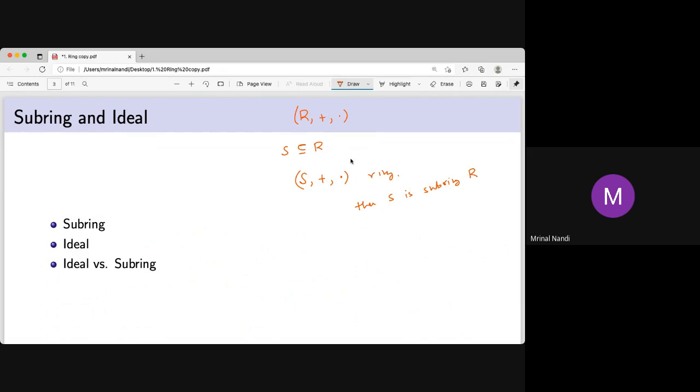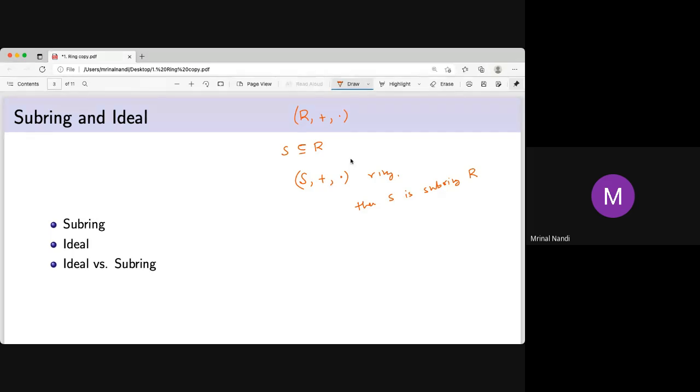Like the set of all square matrices of order n, say all 3 by 3 matrices, is a ring but not a commutative ring. But if you take the subset of only diagonal matrices, the diagonal matrices are commutative. If A and B are diagonal matrices, then AB equals BA. And this subring is commutative.